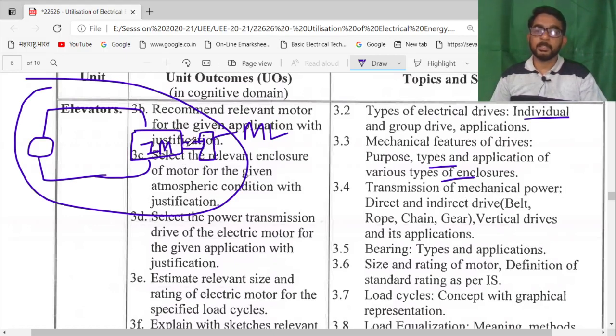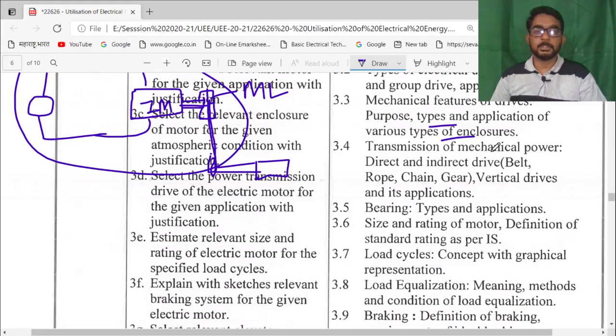Here the mechanical load is directly connected to the shaft, but sometimes there is another mechanical load, let us assume this is a pulley and this is the other load, connected with the help of belts, rope, chain or gear. Efficiency somewhat depends on the tension of the belts also.